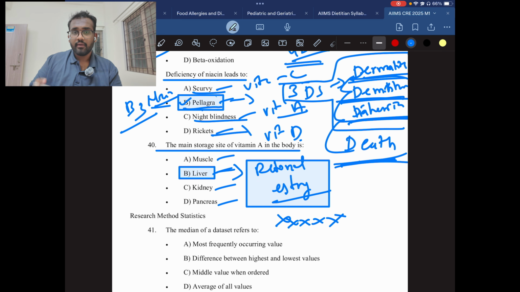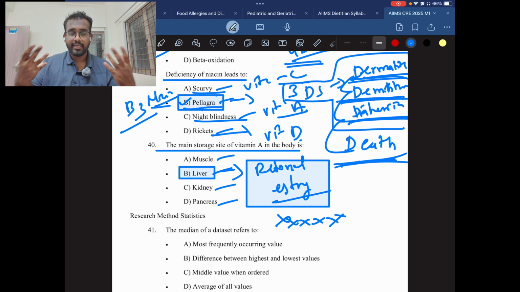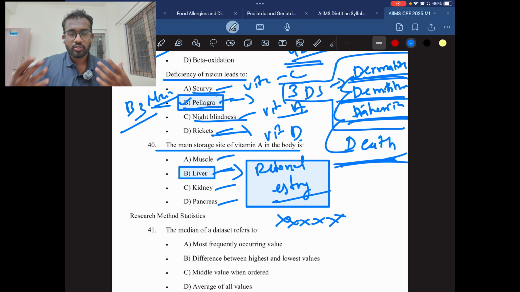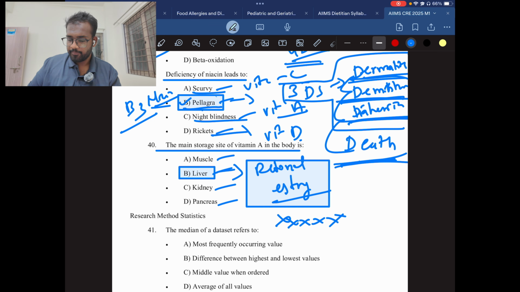You remember that vitamin A converts into retinol, which helps eye health. When it comes to the storage form, it converts into retinol ester and is stored in the liver. So the liver is a major source of vitamin A. Even if they ask which organ has a lot of vitamin A, then liver is the answer.